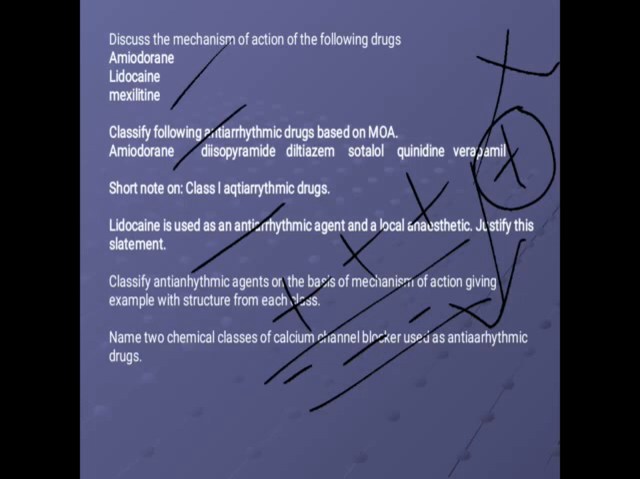Hence it can block the conduction of impulses. How can it block? By blocking the sodium channel, the membrane remains in the polarized state. And when it is in the polarized state, it is the resting state. There is no transfer of impulses from one cell to another cell. So it acts as a local anesthetic.